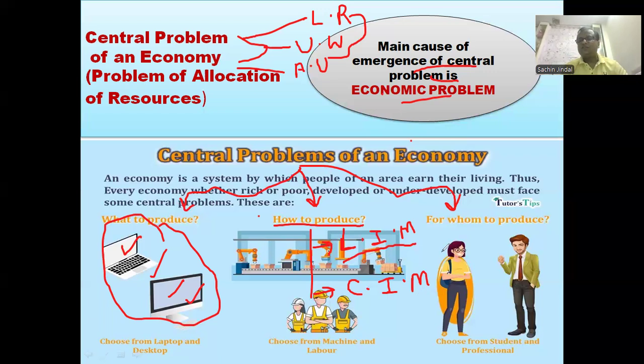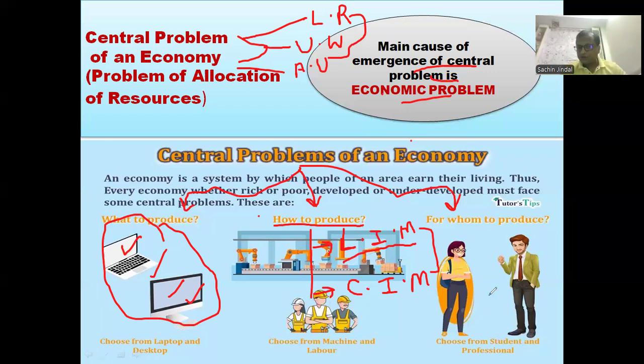So in the given two techniques, the producer has to choose the right technique of production by keeping in mind that it will reduce their cost and increase their profit. So once the producer chooses the right technique, the producer always incurs profit. Okay. So this is the problem of how to produce. In short, the problem of how to produce refers to the problem of choice of the best technique of production.